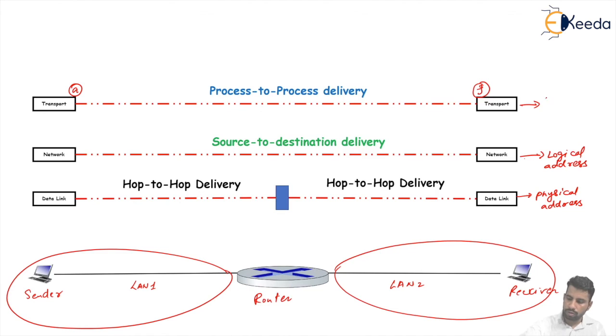And for process to process delivery at the transport layer, we have the port number. The exact process to process delivery happens with the help of the port number. I hope you understand this with the help of this example. If you understand this, you understand 40% of computer networks, because the main thing students get confused about is how these layers help in the delivery of the packet, why we say hop to hop delivery, source to destination delivery, or process to process delivery, and how these addresses help in these types of deliveries of the packet.